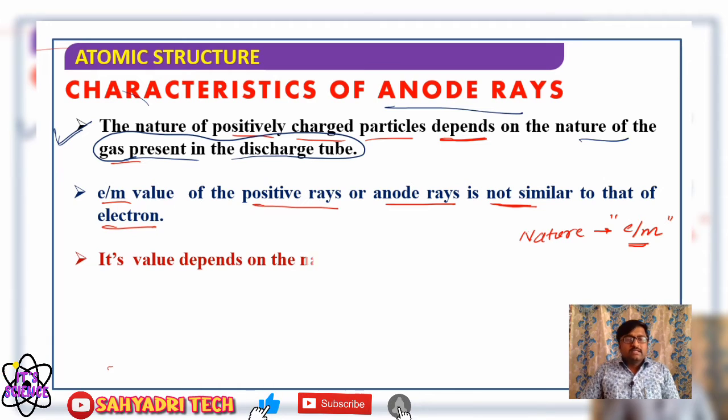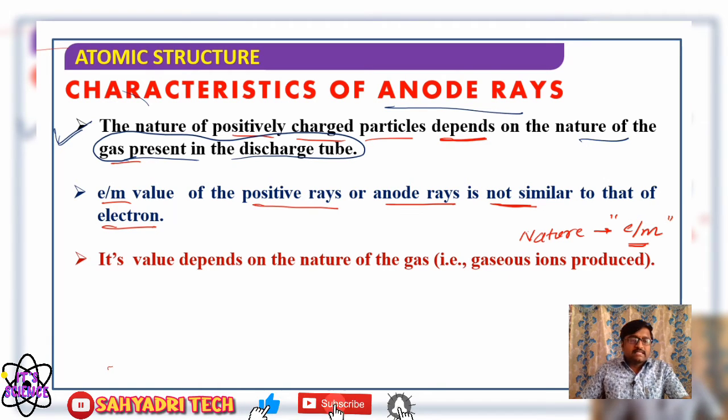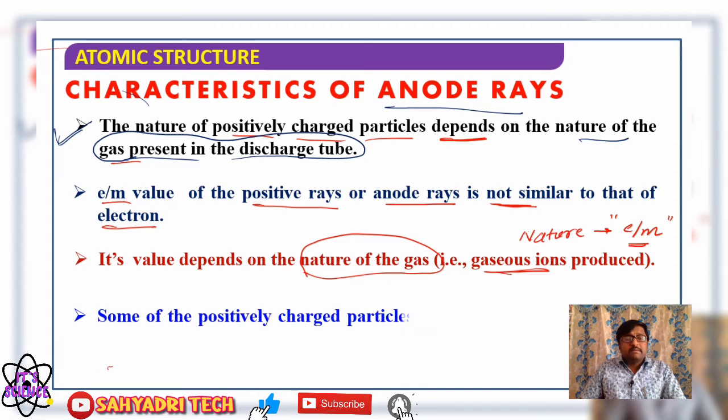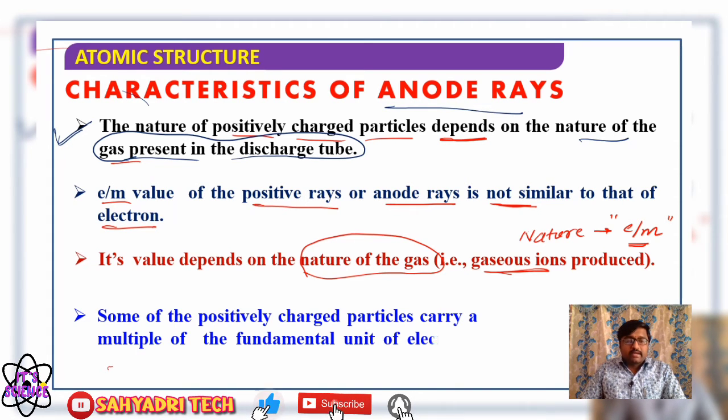Next, its value depends on the nature of the gas taken in a discharge tube, that is, the gaseous ions produced. Then, some of the positively charged particles carry multiples of the fundamental unit. Some of the positively charged particles may carry a multiple of the fundamental unit of electrical charge.